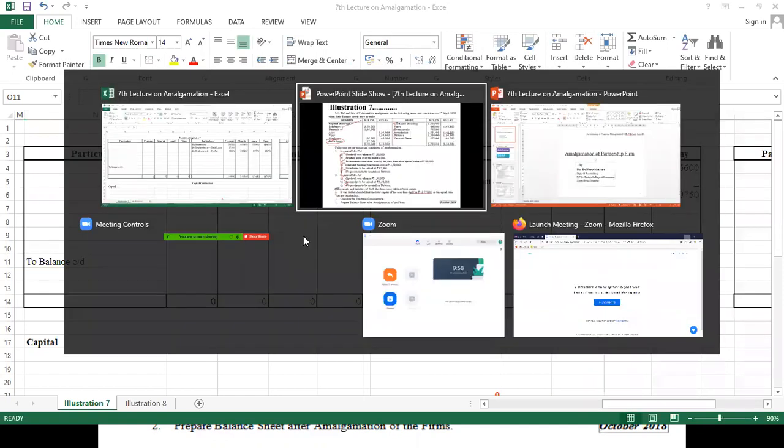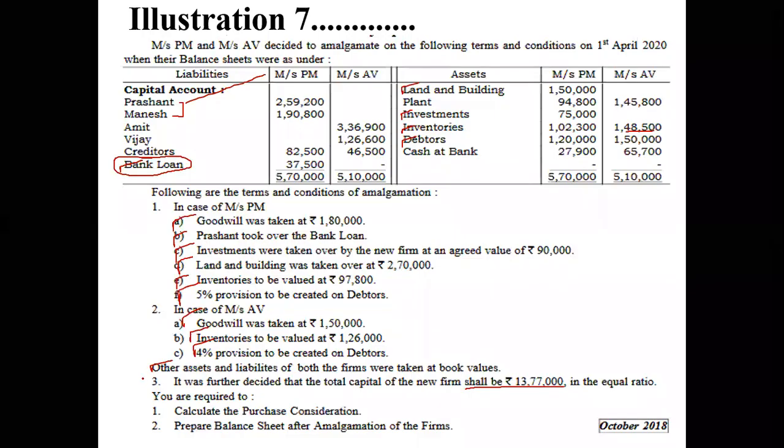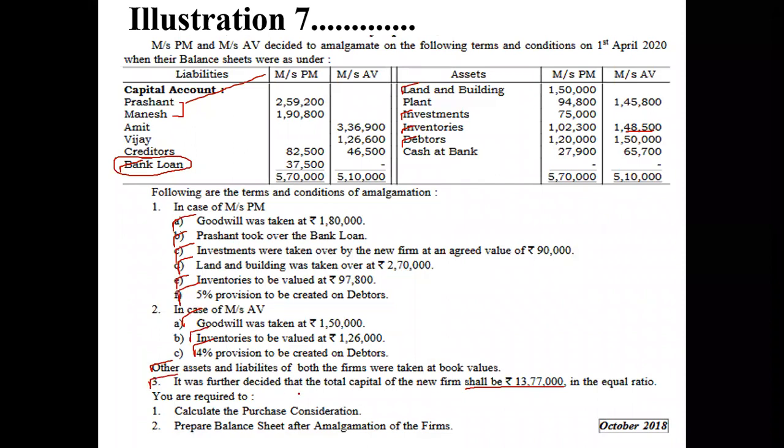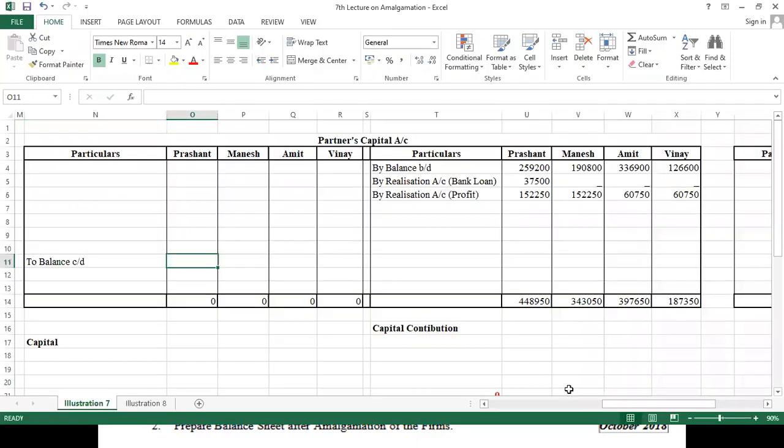But for that we have adjustment number 3, which says it is further decided that the total capital of the new firm shall be 13,77,000. So total capital shall be how much, beta? 13,77,000. And this 13,77,000 will be divided amongst the partners equally. So divide by 4, I got this much amount.